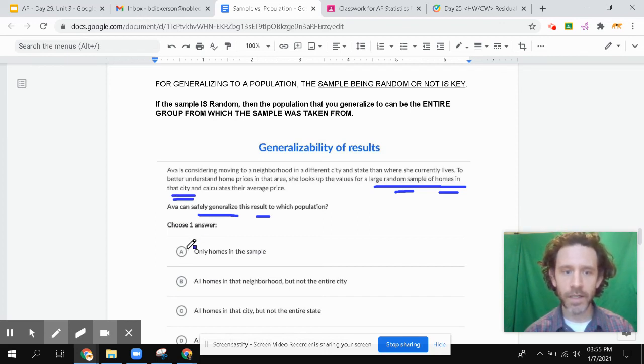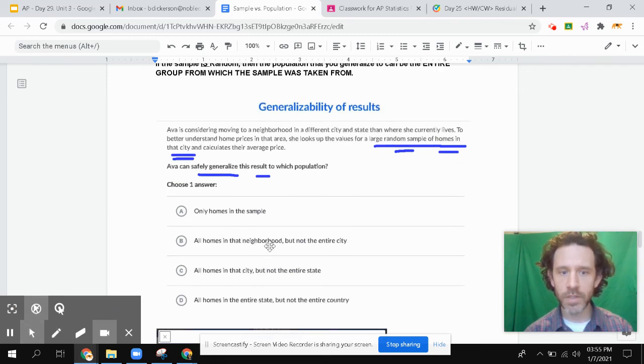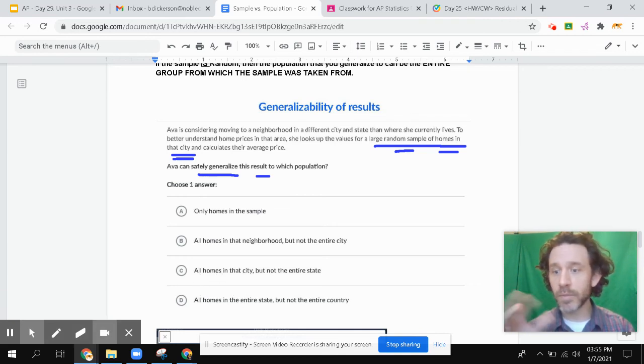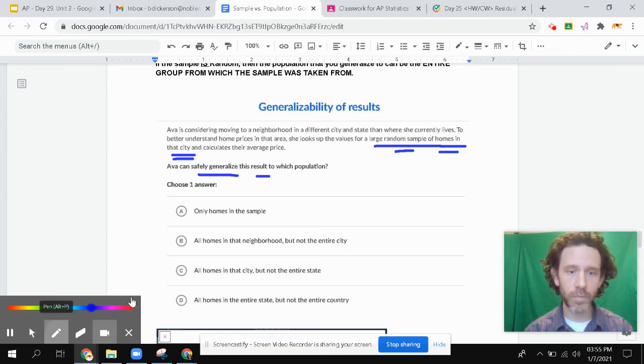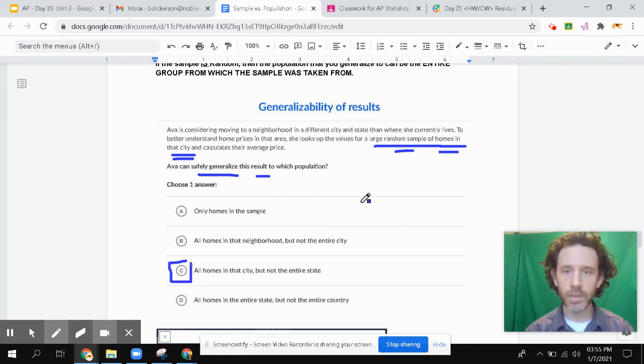Okay? Not just the homes in the sample, like A, not just the homes that are in that neighborhood, but all homes in that city. Nothing beyond the city, right? She only sampled homes in that city, so she's not going to go past that to the state. But she can generalize her results to all homes now because it was randomly selected, but it is just the homes that are in the city because that's what's in her sample as well. So you've got to look at both of those things.